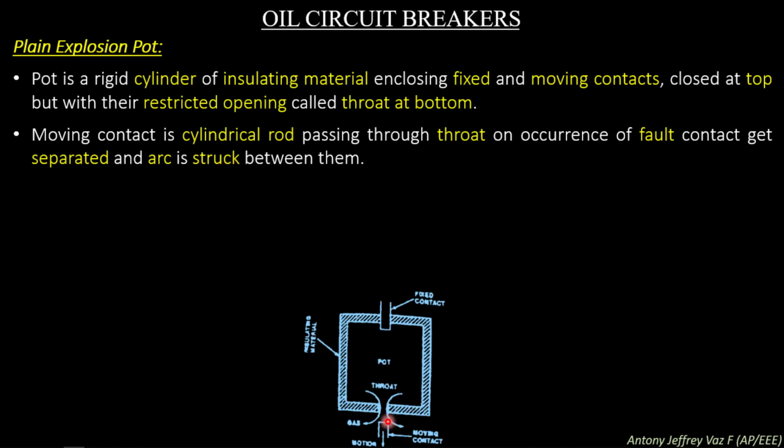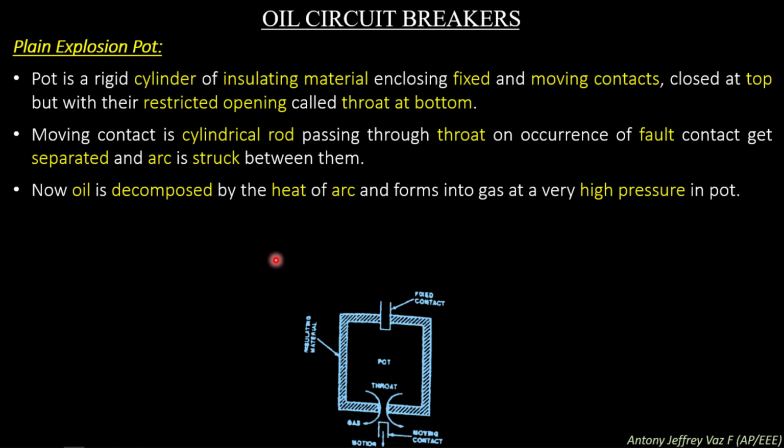So when there is a short circuit fault, at once the moving contact is moved downwards to disconnect the circuit. This moving contact is a cylindrical rod and it passes through the throat of the chamber.